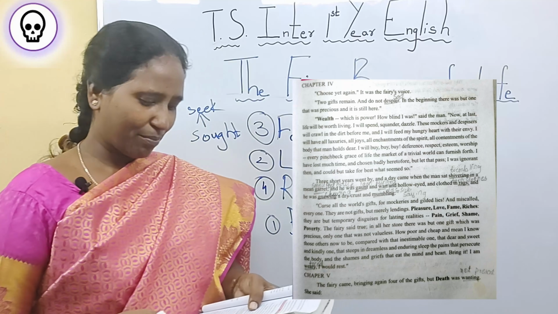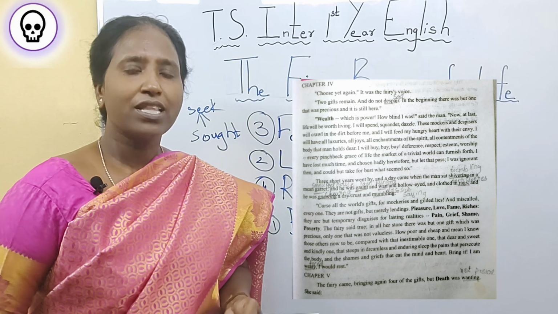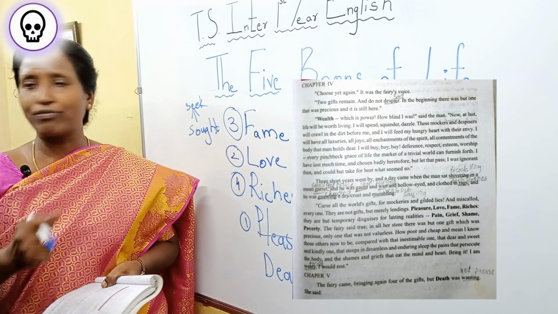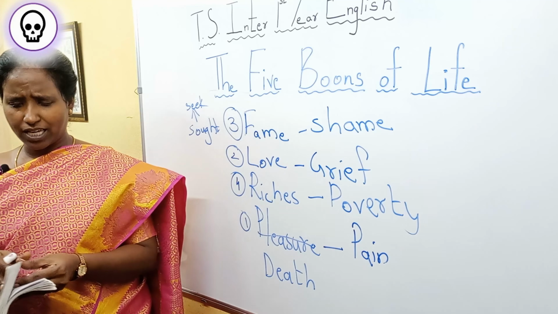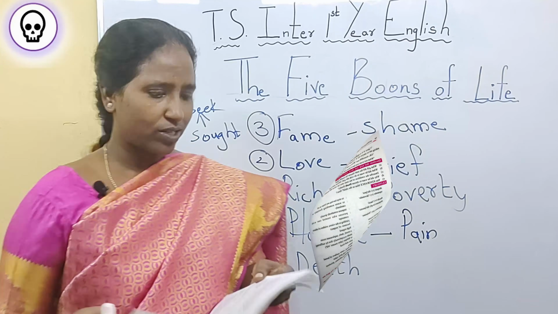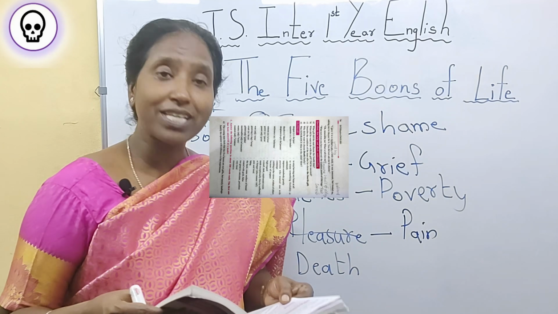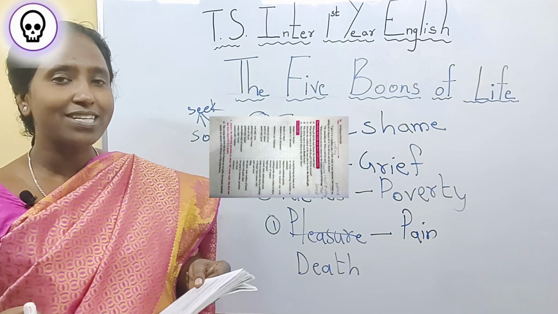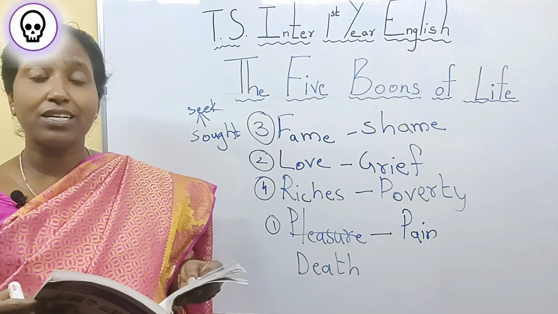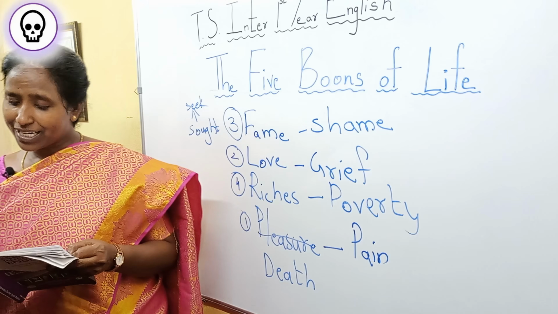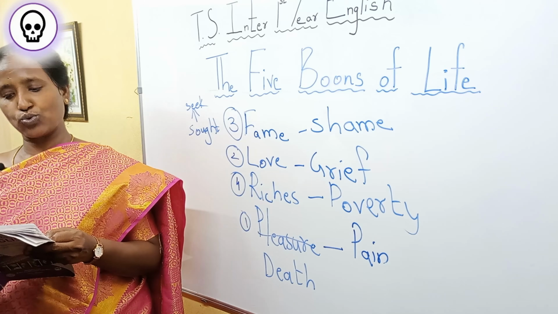The fairy came bringing again 4 of the gifts. Now the fairy came, but it had only 4 gifts. Why? Death was wanting. Death wasn't there. He wanted to ask for death, but it wasn't there. I gave it to a mother's pet. Mother's pet means a small boy, a little child.